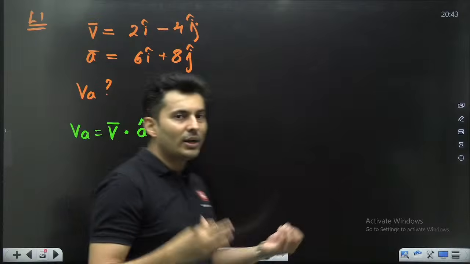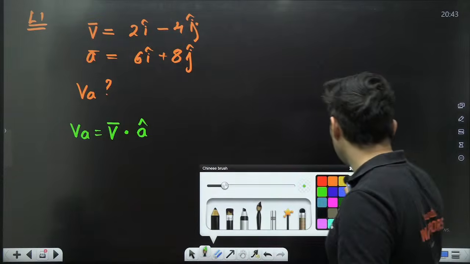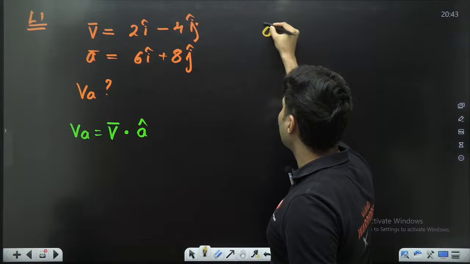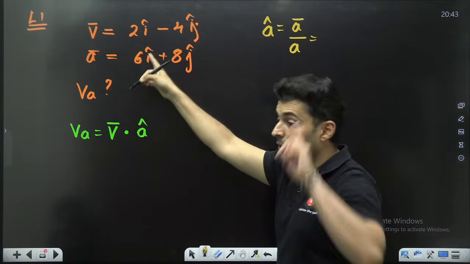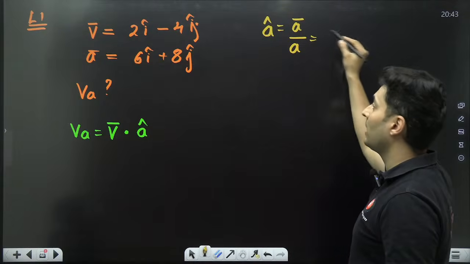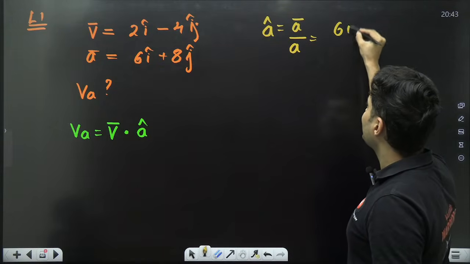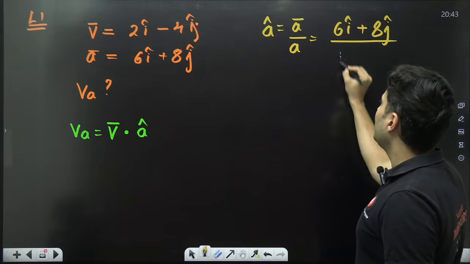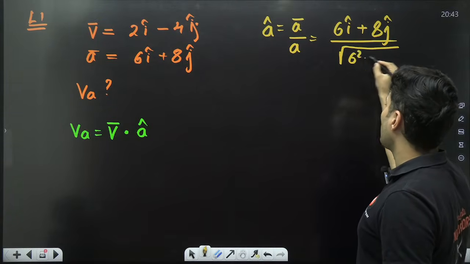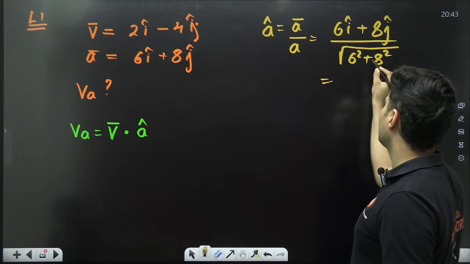So let's find what A cap is first. Without that, we cannot proceed ahead. A cap is vector divided by magnitude, the unit vector along any direction. That vector is basically 6 i cap plus 8 j cap. The magnitude is root of 6 square plus 8 square, which is 10.